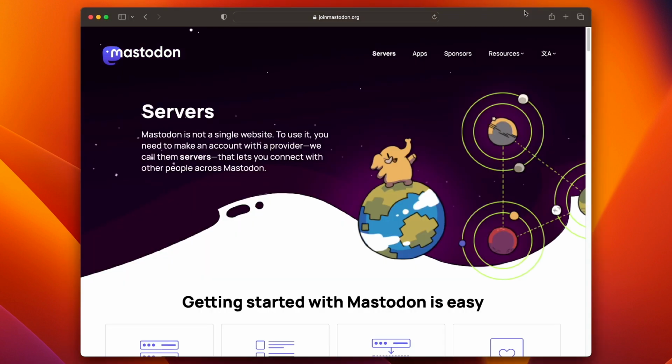Now, the first thing you should realize is that you have to pick out a server. It's not in the traditional sense of going to twitter.com, but it's a place to hang out with like-minded people. Some can be very specific, like a hobby, or a field like developers, or very niche, as in a group of friends, or very open, as in just a bunch of people that want to get together to exchange ideas, similar to how Twitter was.